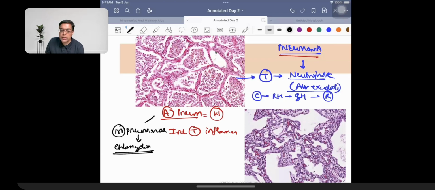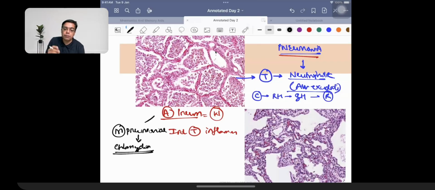Of course, we can be talking about certain types of viruses as well, certain types of fungi as well, which are responsible for causing atypical pneumonia. In the viruses, you should be familiar with measles. In case of measles, we are already familiar with the Warthin-Finkeldey cell. The other one which can cause pneumonia is cytomegalovirus, which has an owl-eye appearance. That is what we discussed.